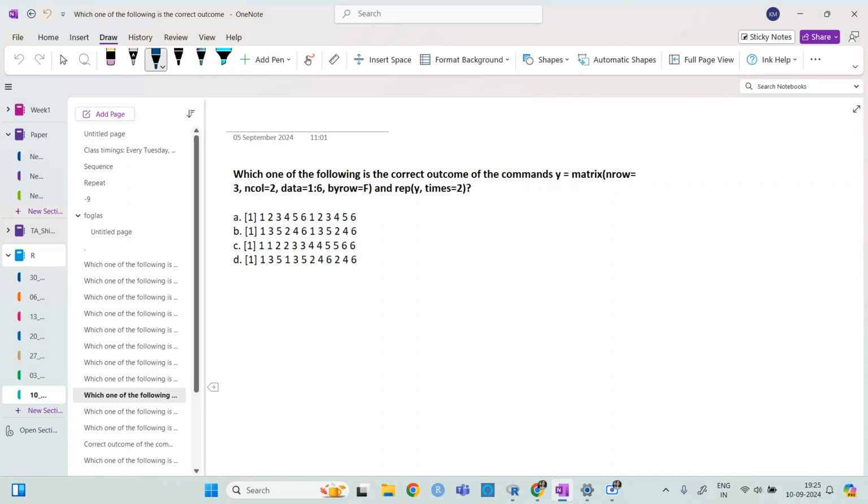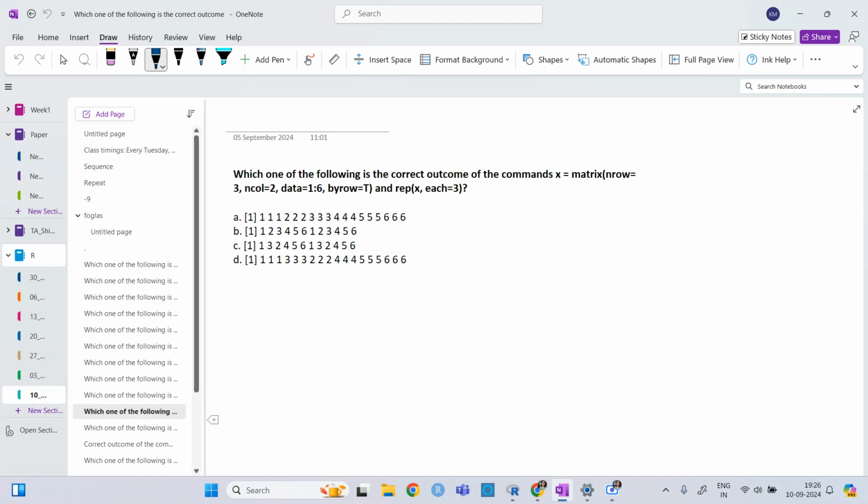The next one is repeat by times. Here by row is false, right? So it will give 1, 2, 3, 4, 5, 6, sorry, yeah, 1, 2, 3, and then 4, 5, 6. Option A. Okay, so repeat, Option A.